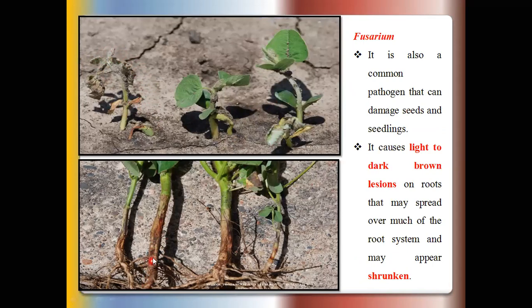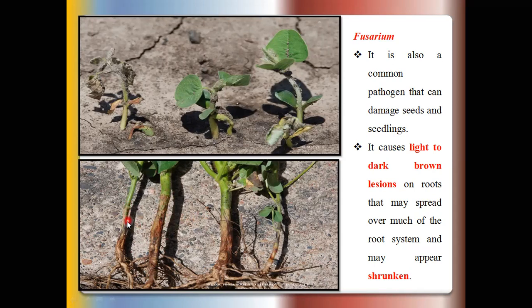Or suppose this infection is seen on the older plants of the soybean. So initial infection is seen on the root portion as well as the stem portions. So this stem portion and root portion is always brown to dark brown in color. Suppose we take the cross section of this infected root or stem portion. So vascular bundle cells are totally plugged and brown to black in color.